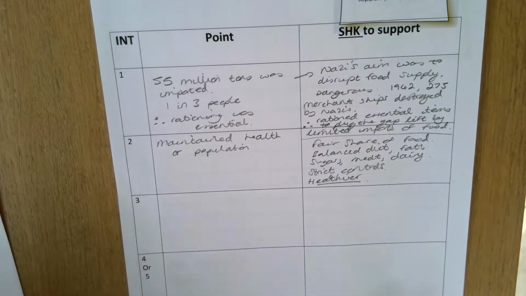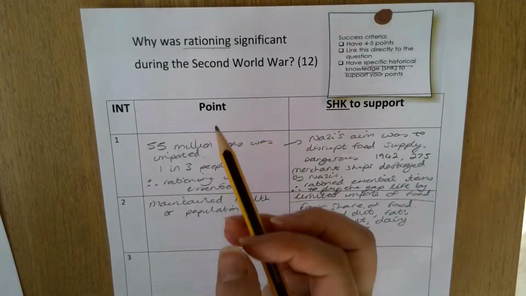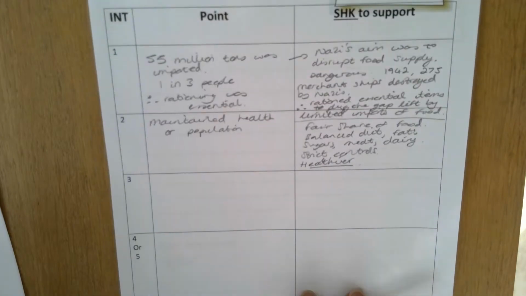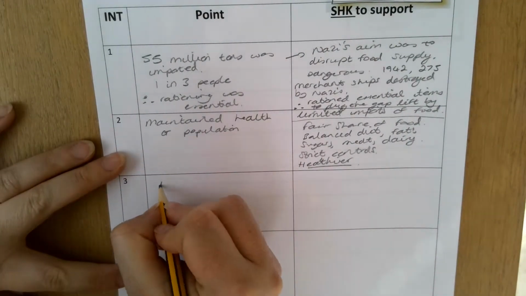A third point I'd make as to why rationing was significant during the Second World War is that it encouraged people to grow their own food.